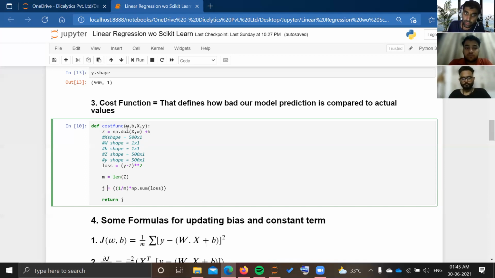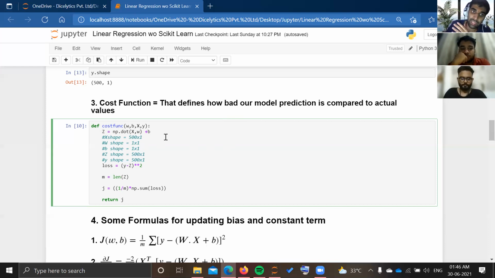And again, in this dot product here you can see I have written the shapes of x, b and w. As you can see, the shape of x will be 500 cross 1, meaning it consists of 500 rows and one column. It will be a vertical type of matrix, and my w shape is 1 cross 1. When I take the dot product x dot w, my resultant matrix will be of shape 500 cross 1.